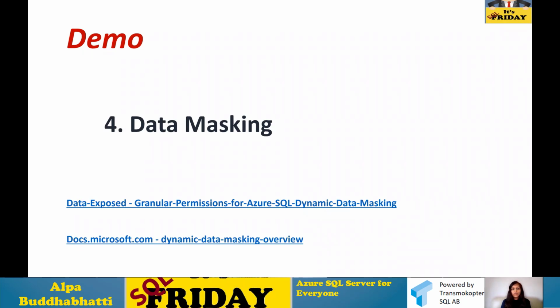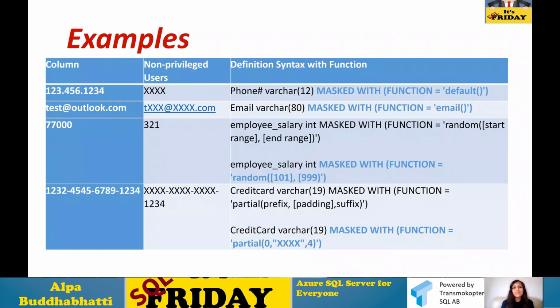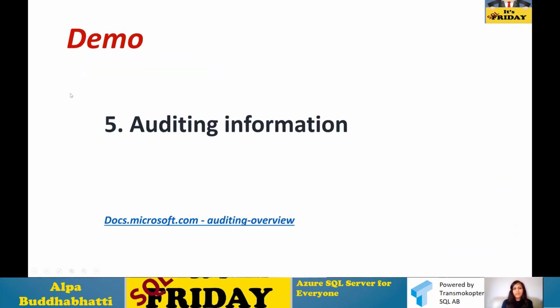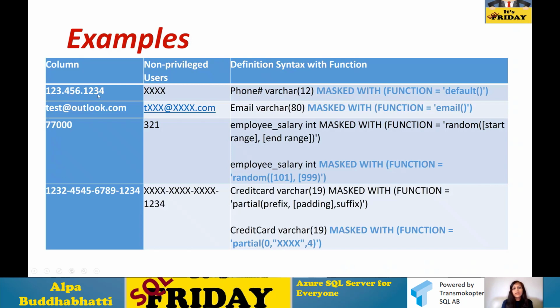And let's move into here. Here is a sample example of masking. For example, if my column value is like this, and I apply the mask with the default function, then a non-privileged user will see XXXX.